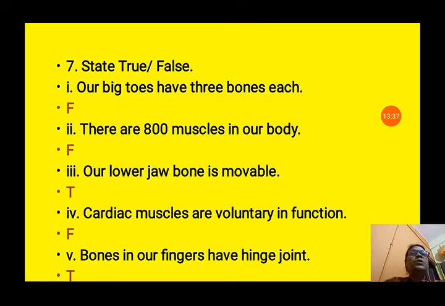Number 4, cardiac muscles are voluntary in function. It is false, because cardiac muscles are involuntary in function. We cannot control the pumping of the blood by the heart. Question number 5 is, bones in our fingers have hinge joints. Yes, it is true. We can fold our fingers in one direction only. That's why it is a hinge joint.